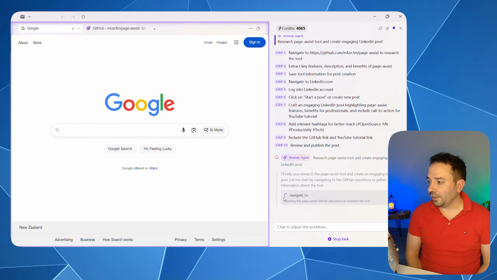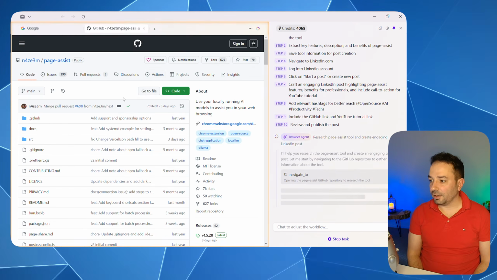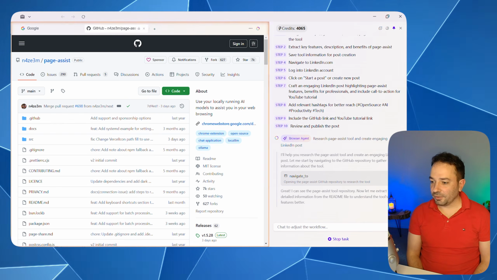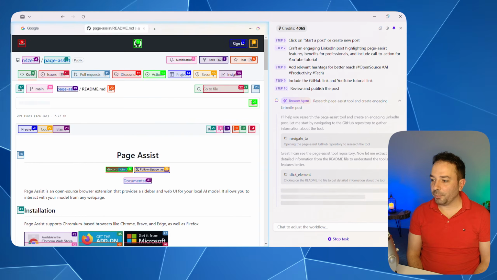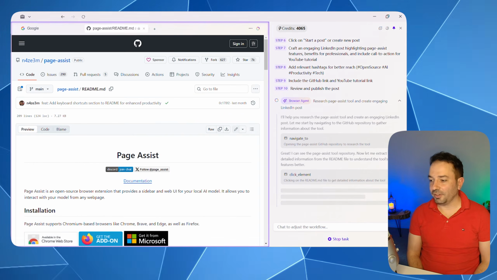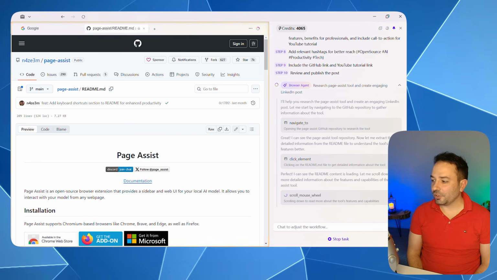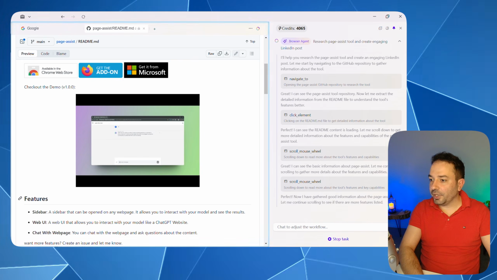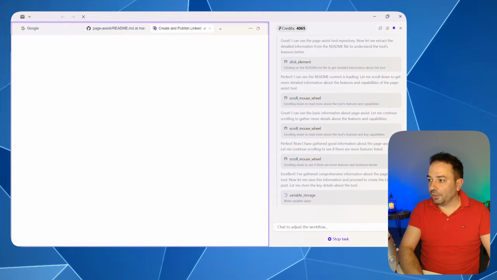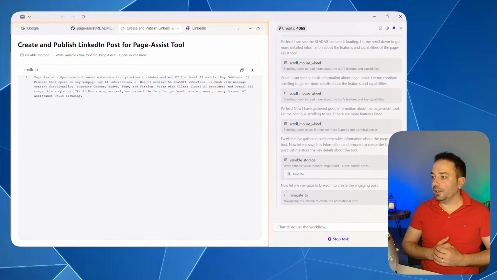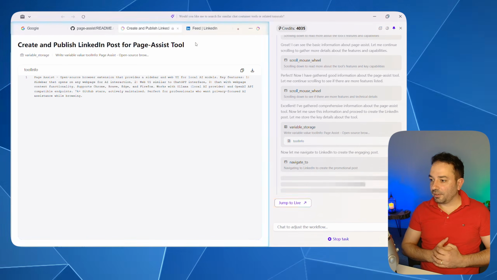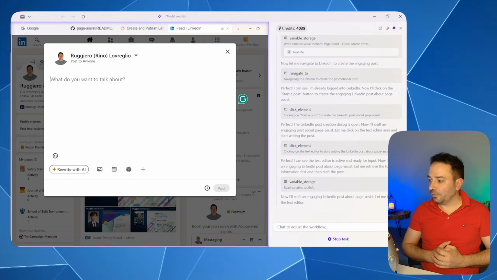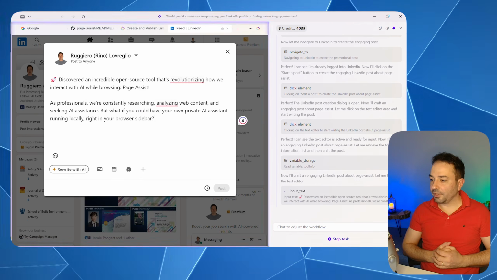So you can see all the steps that he has created, and computer vision happening once again and scanning information. You can see that he's going, wow, he's even changing page and going to the README page, where you will see all the key information about Page Assist. And let's see what he's doing next. So you can see that he's scrolling through the page. He has already created some text with all the information that he's going to post on my LinkedIn. You can see that he has opened LinkedIn, and now he's going to generate a post for me. Let's wait a few seconds and have a look at what's going on.